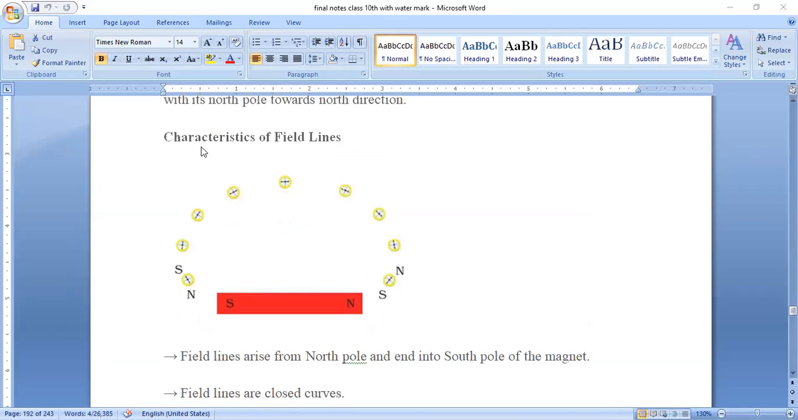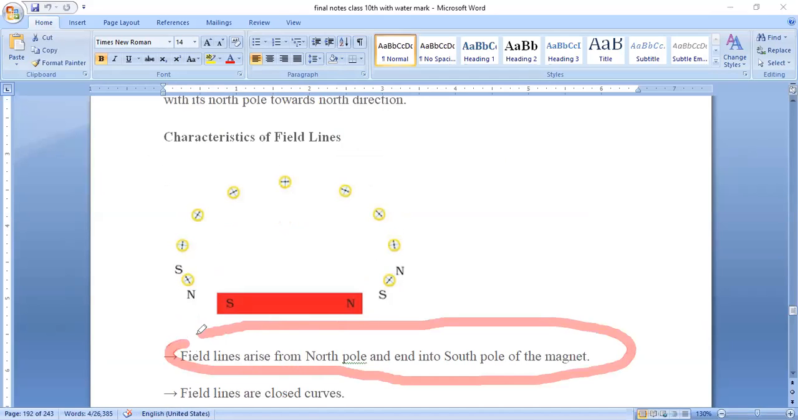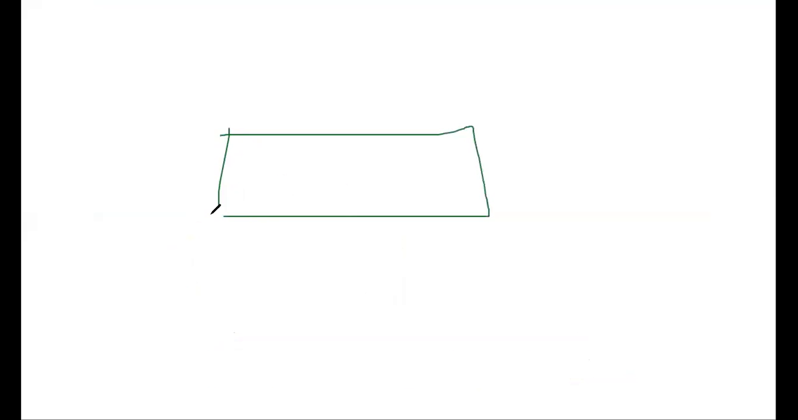If we see the characteristics of magnetic field lines, the first characteristic is that field lines arise from the North Pole and end into the South Pole. Very, very, very important. If it is the bar magnet, this is north and south.